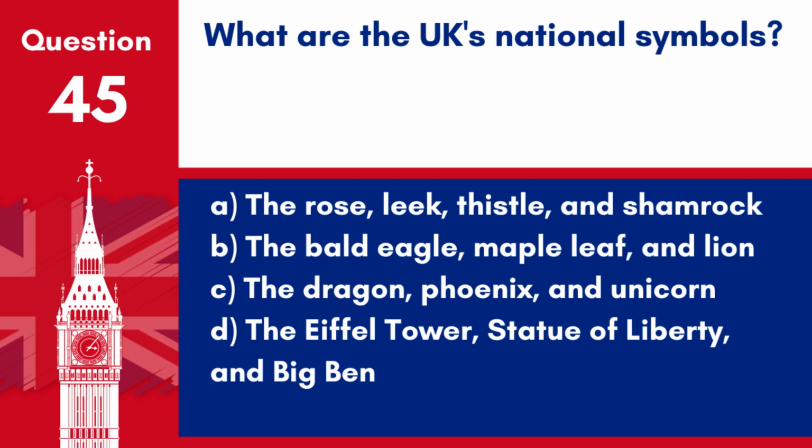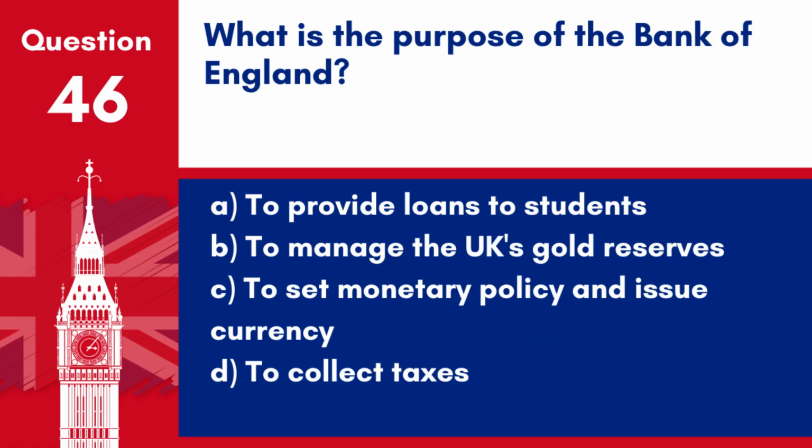D. The Eiffel Tower, Statue of Liberty and Big Ben. Answer: A. The rose, leek, thistle and shamrock. The national symbols of the UK include the rose, England; leek, Wales; thistle, Scotland; and shamrock, Northern Ireland. Question 46. What is the purpose of the Bank of England?